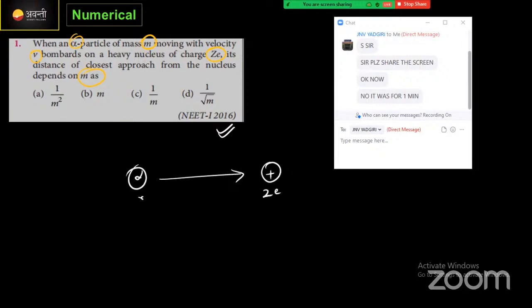The alpha particle's mass is m, right? Now they are saying the distance of closest approach from the nucleus means it will come to this point and then return back. Here the distance of closest approach I will write as r naught. Now, how this r naught value depends upon the mass, they are asking.